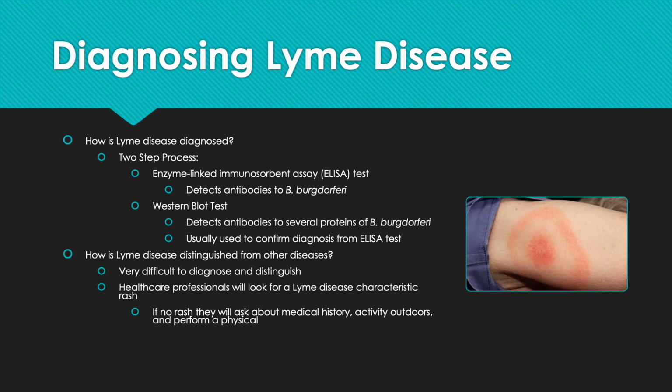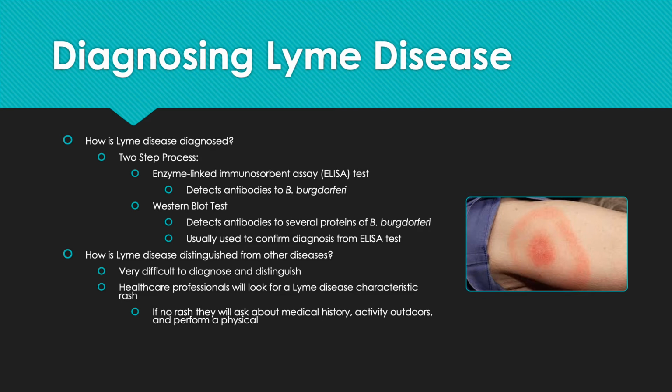Well, this being said, this two-step process is not 100% accurate and can easily cause misdiagnoses. This is sometimes due to people being tested positive because they were infected with Lyme disease previously in their life, but this disease is not currently active in their life and not causing illness. In some cases, a person may even test negative when they actually have been infected.